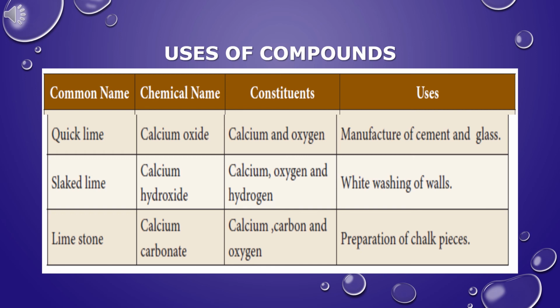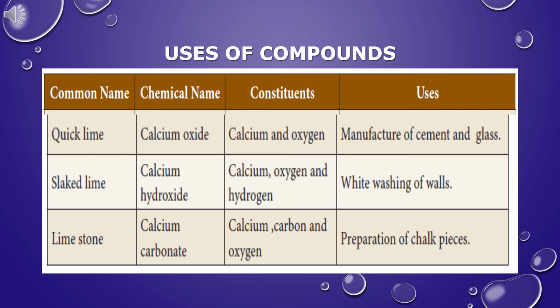Slaked lime readily dissolves in water. The calcium oxide reacts with water and it is transformed to calcium hydroxide. Slaked lime contains the elements calcium, oxygen, and hydrogen. Slaked lime is used in whitewashing of walls. Slaked lime is widely used in the food industry.